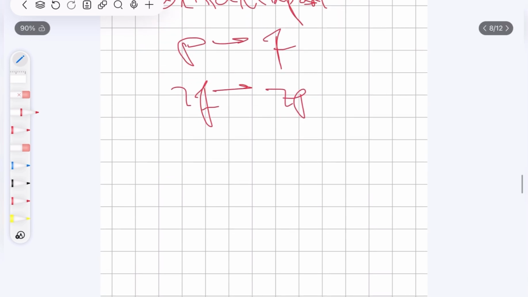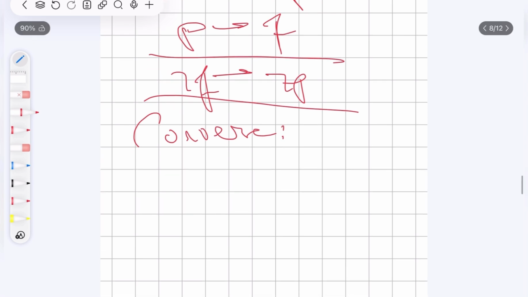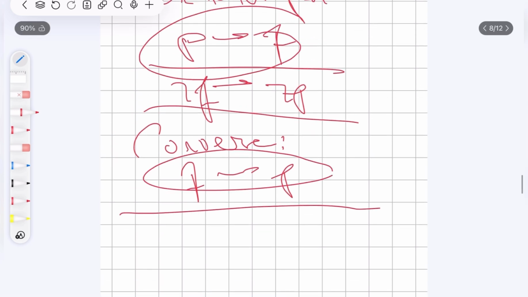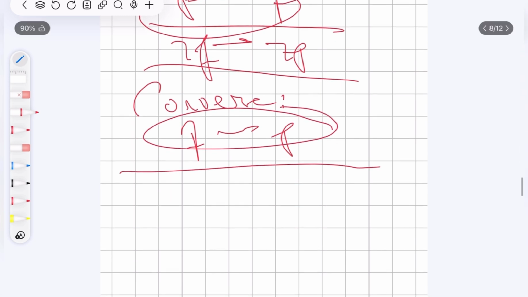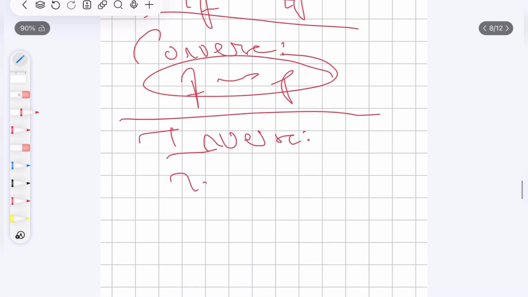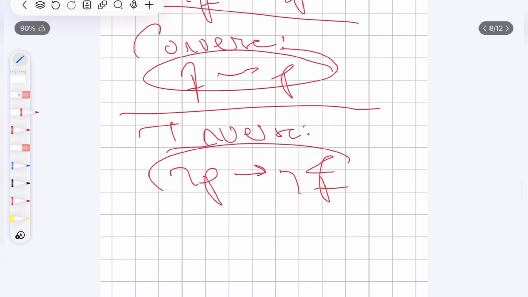The converse is, if the original one was P implies Q, then the converse is Q implies P, which is not necessarily true. Because if this was true and this was true, then it would be a biconditional, which is not necessarily true. Okay, so the inverse would be not P implies not Q, which is also not necessarily true, because if this was true also, it might have been a biconditional.